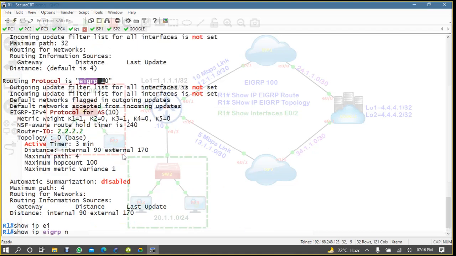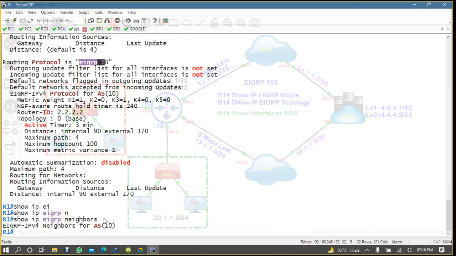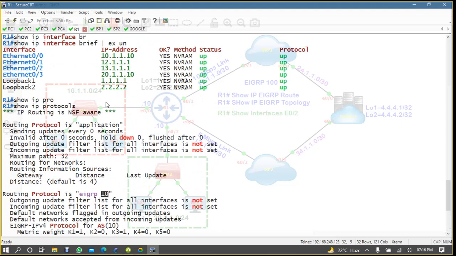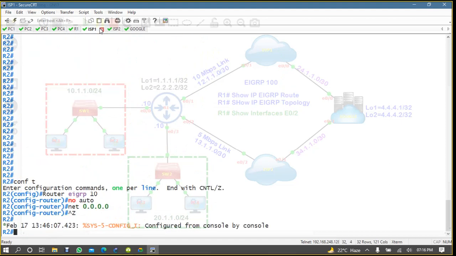See, on router 1 we are running EIGRP 10. What is the problem? On ISP1 also we are using EIGRP 10. Okay, no problem.